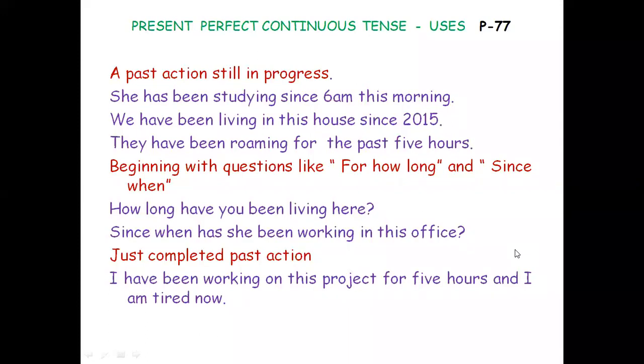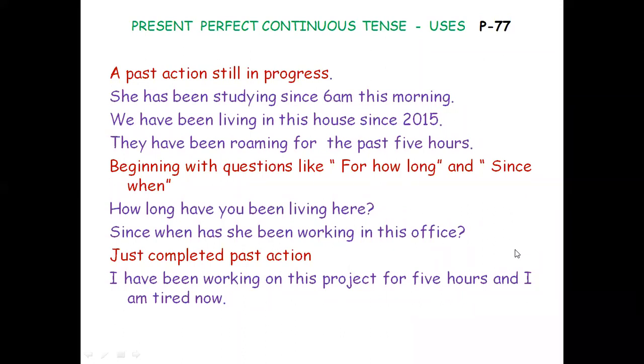This is present perfect continuous tense. Here you will find three words in the verb group. First of all, where do we use this present perfect continuous tense?